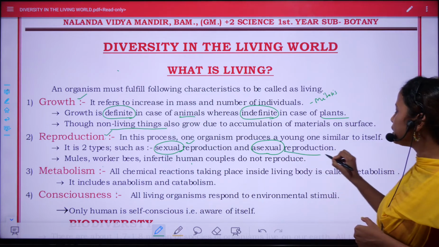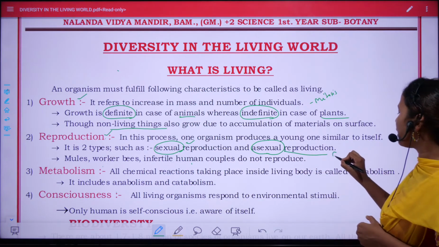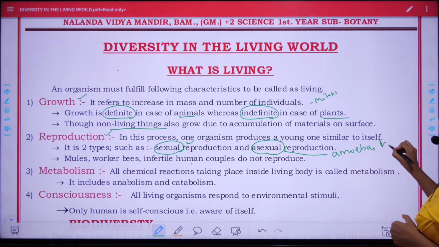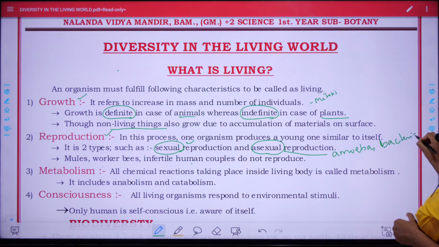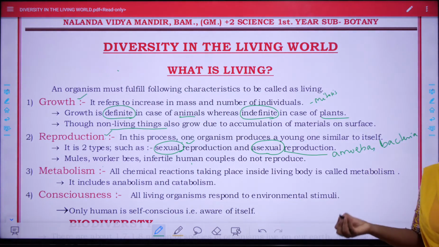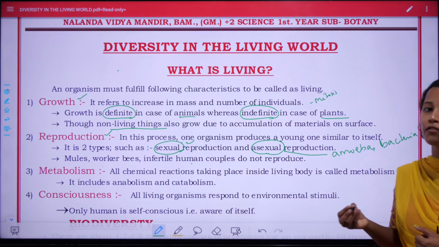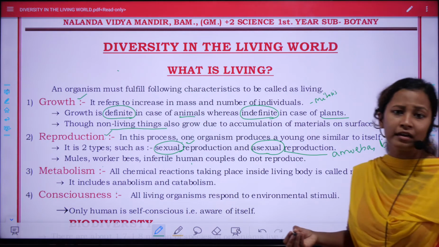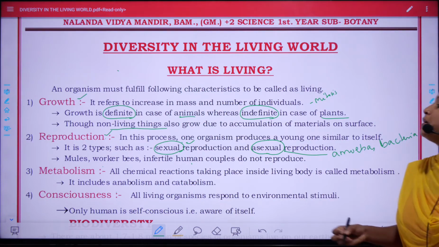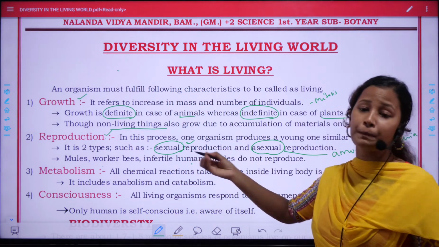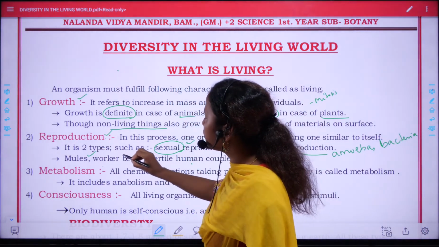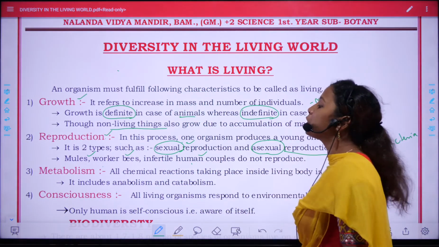Asexual reproduction occurs in lower organisms like amoeba, bacteria, paramecium, etc. But sexual reproduction is a special type of reproduction occurring in highly evolved organisms like human, cat, tiger, lion, and flowering plants. But reproduction also has certain exceptions, as it is absent in case of mules, worker bees, and infertile human couples.